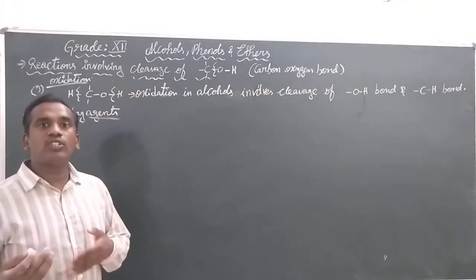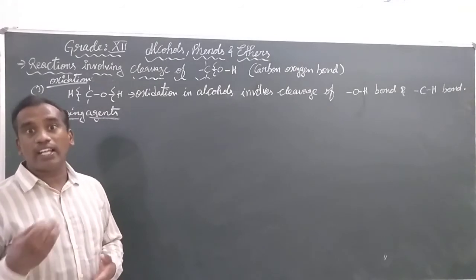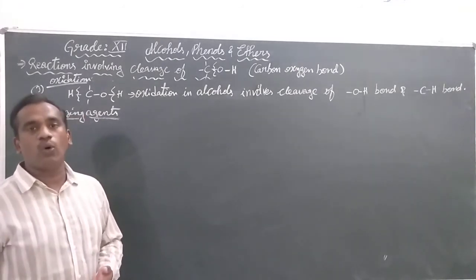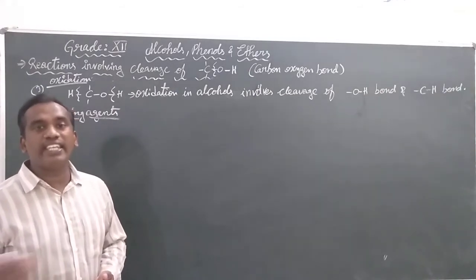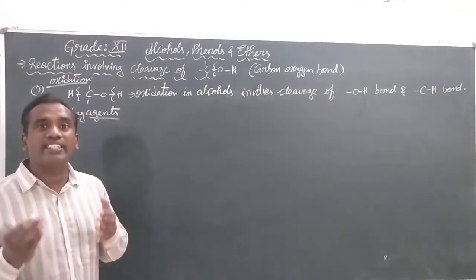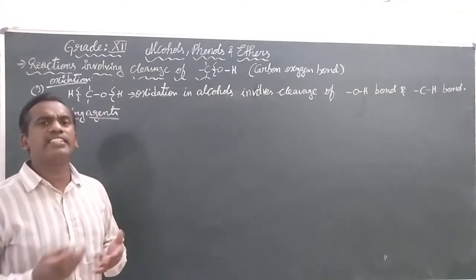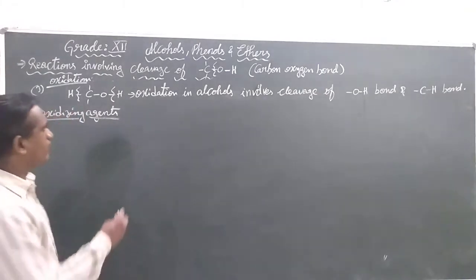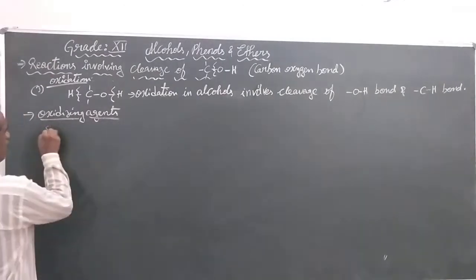There are many kinds of oxidizing agents. There are strong oxidizing agents and there are also mild oxidizing agents. Mild means weak.